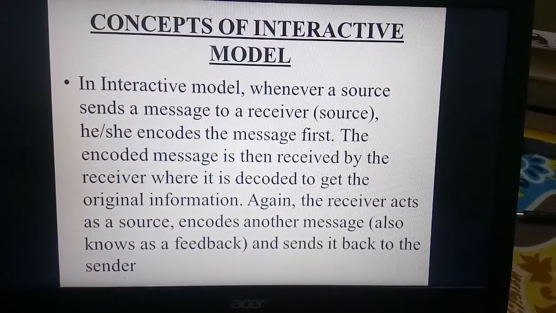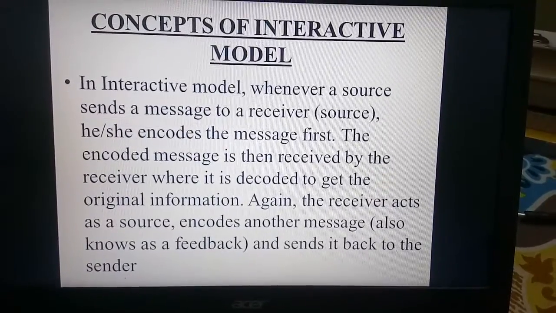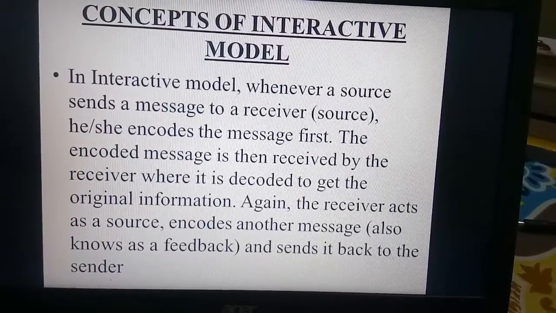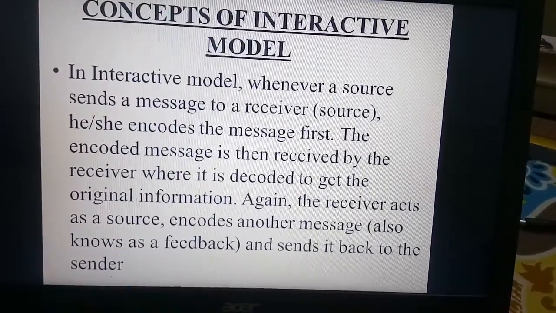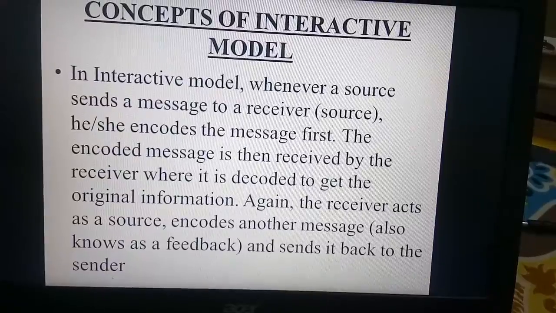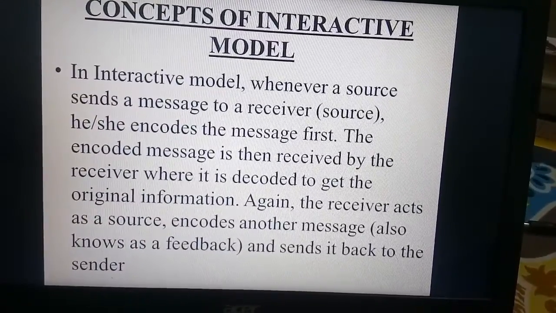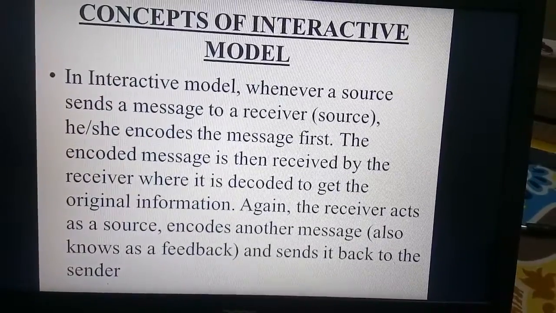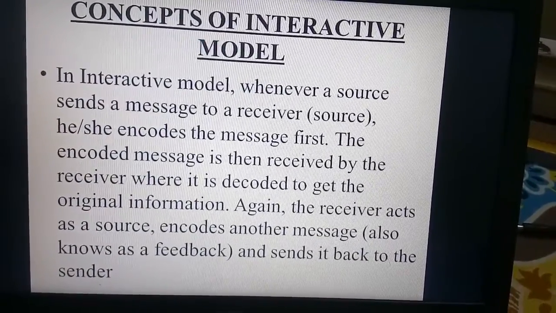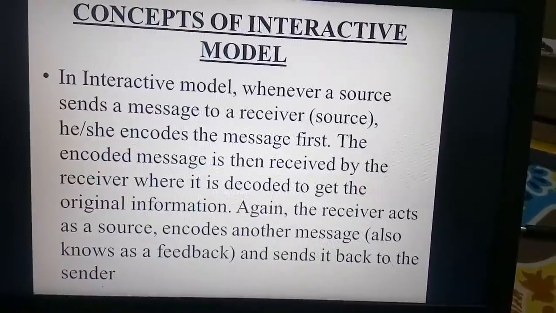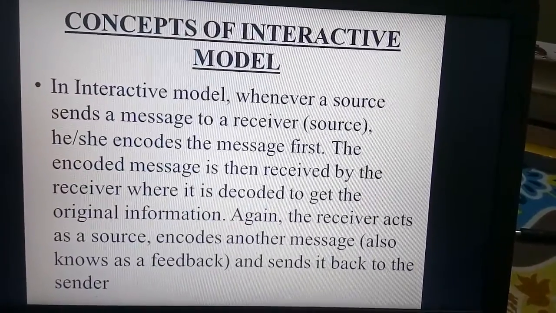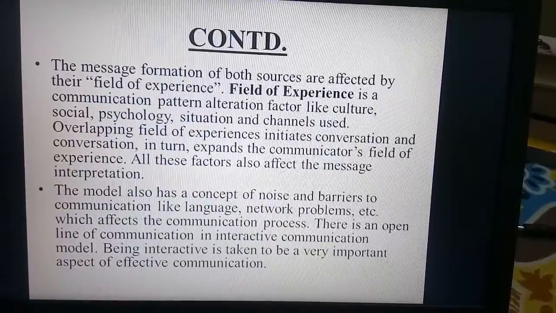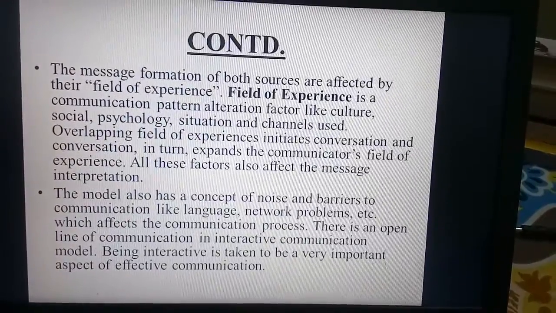In the interactive model, whenever a source sends a message to a receiver, he or she encodes the message first. The encoded message is then received by the receiver, where it is decoded to get the original information. Again, the receiver acts as a source, encodes a message and sends it back to the sender. The message formation of both sources is affected by the field of experience.